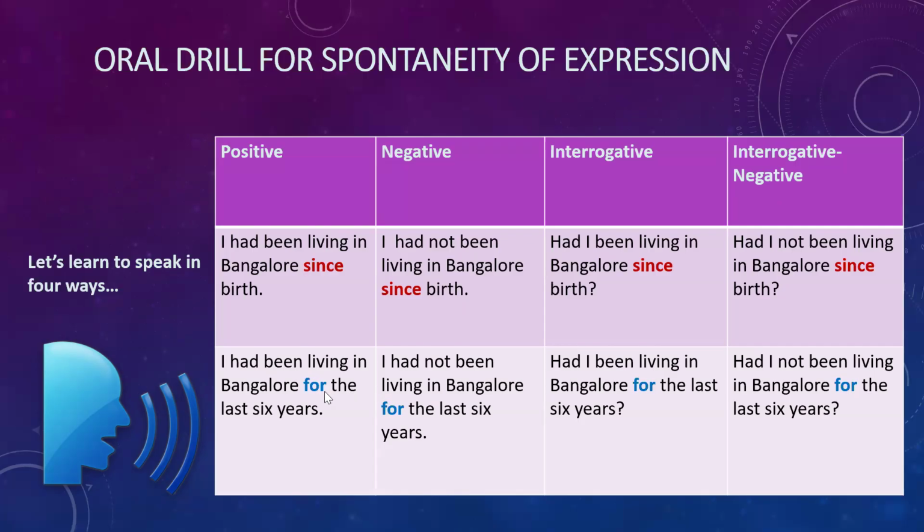Let's see the use of for. I had been living in Bangalore for the last 6 years. This is the period of 6 years. That's why for. Negative. I had not been living in Bangalore for the last 6 years. Had I been living in Bangalore for the last 6 years? Interrogative. And then interrogative negative means question mark will also be there and negation will also be there. Had I not been living in Bangalore for the last 6 years? Look at here, negation and then question mark, both. That's why we call it interrogative negative.